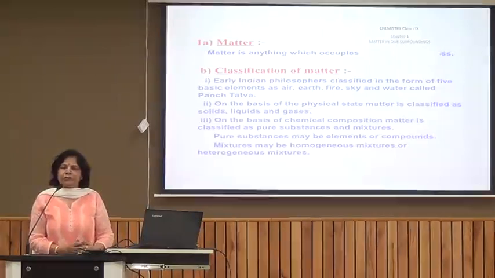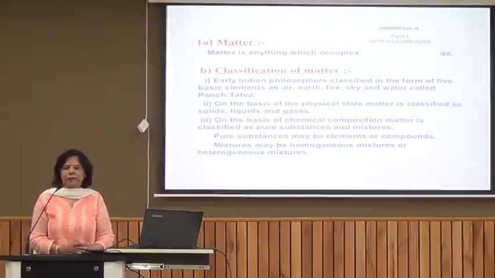Then at the time, the scientists tried to classify matter. So there were 2 ways in which matter was classified. One was based on the physical state. The matter was classified into 3 states: solid, liquid and gases, on the basis of physical state. The other was on the basis of chemical composition. Matter was divided into pure substances and mixtures on the basis of chemical composition. In this chapter, we will be studying about the first classification, that is based on the physical state of matter.